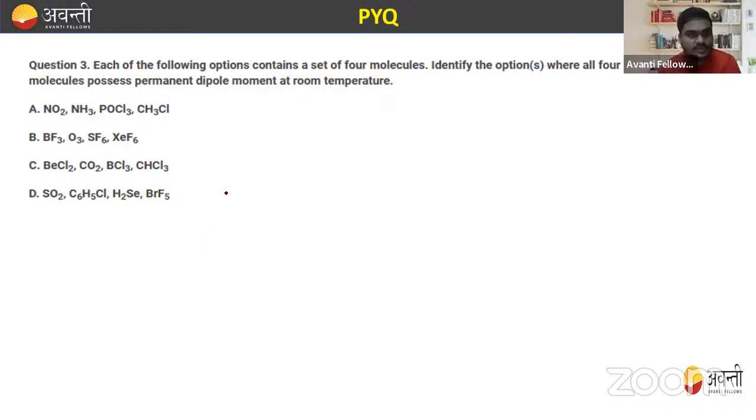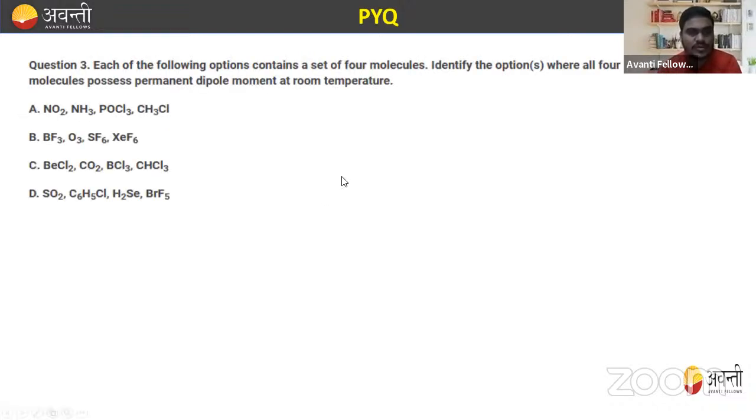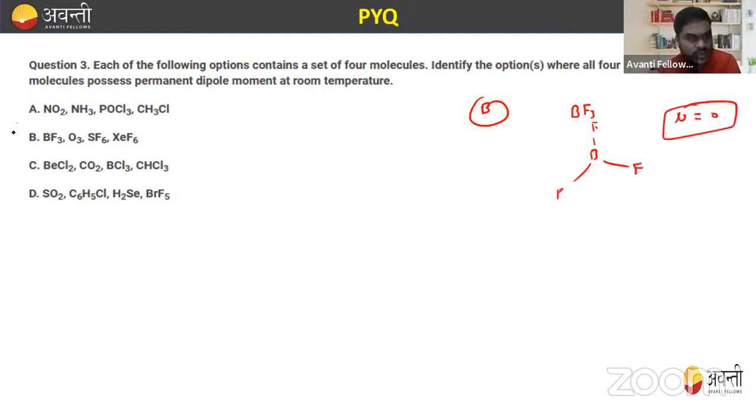Let's see which will not have a permanent dipole, because we know that for them the dipole moment is zero. If I'm considering option B, BF3 is present. We all know that BF3 has a planar shape, and for a planar molecule, the dipole moment is zero. So B is incorrect. Absolutely, B is incorrect. Now let's see some other, C. Okay, so C is also incorrect.